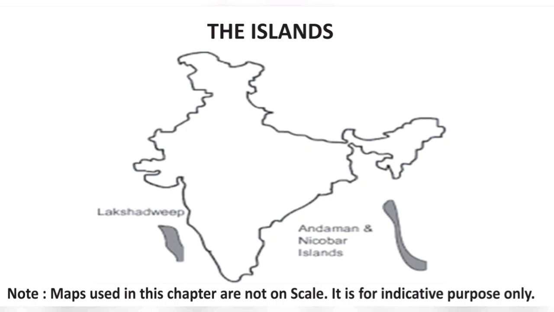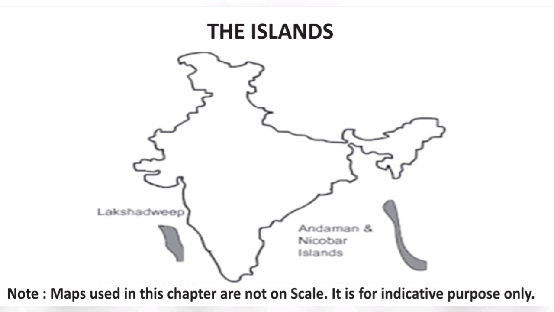Now let's discuss the last physiographic division of India, the islands. You have already seen that India has a vast mainland. Besides this, the country has 2 groups of islands.